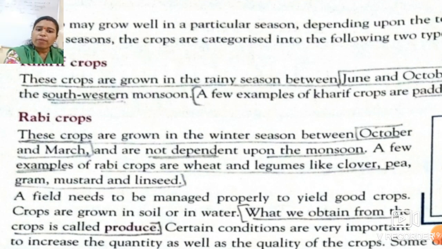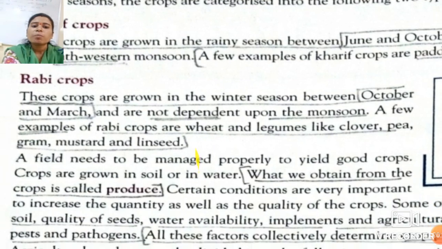So students, a field needs to be managed properly to yield good crops. So for getting a good crop, the field should be managed. That field should be proper for the growth of those crops. Crops are grown in soil or in water, depending upon what kind of crop it is. Okay, so what we obtain from the crop is called produce.